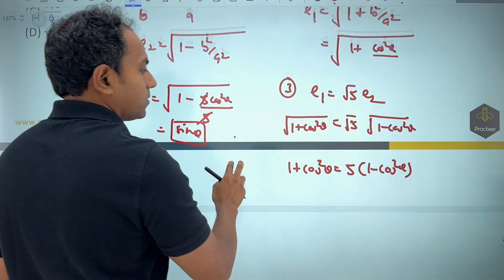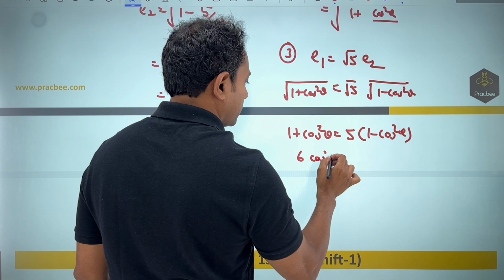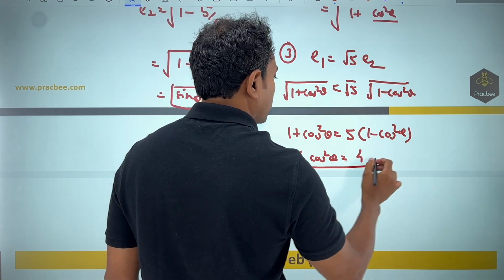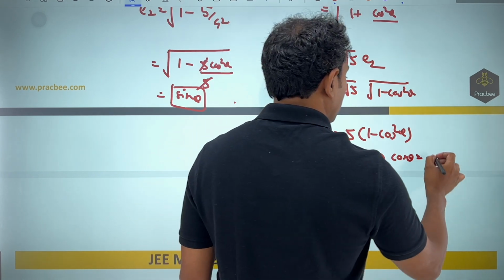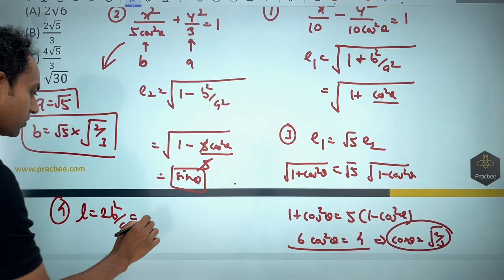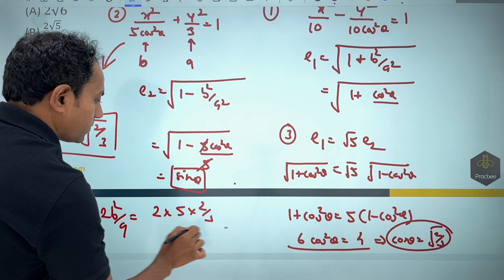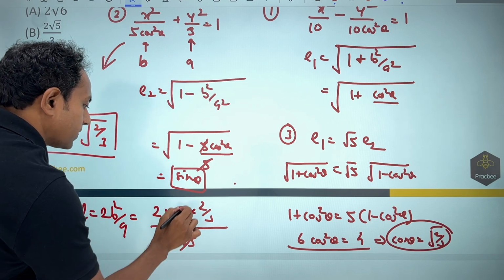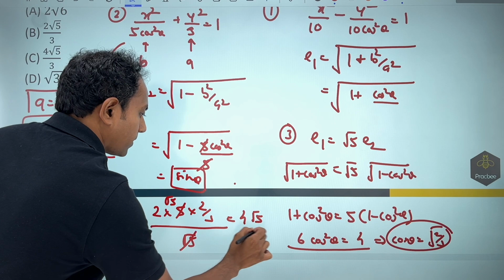So you can see that 6 cos square theta would be equal to 4. So from here we get the value of cos theta. That comes out to be root of 2 by 3. Once you have got that, if I substitute the value, this becomes 2b square. That will become 5 into 2 by 3. And the value of a is nothing but root 5. So this will cancel out and become root 5. So the answer becomes 4 root 5 by 3.